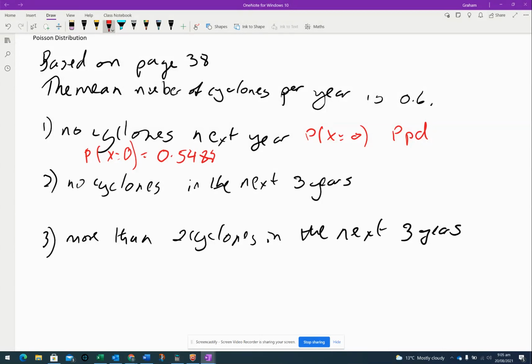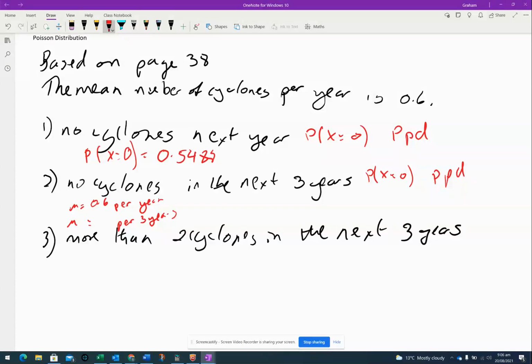Right. Now, when I get to my next one, I said no cyclones in the next 3 years. So that's still the probability of none. So that's still a PPD. But now we've got a change in conditions because my mean was 0.6 per year. Well, now I need to work out my mean for per 3 years. So my mean should be 3 times as big.